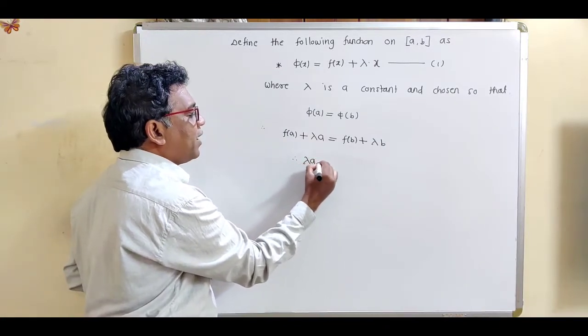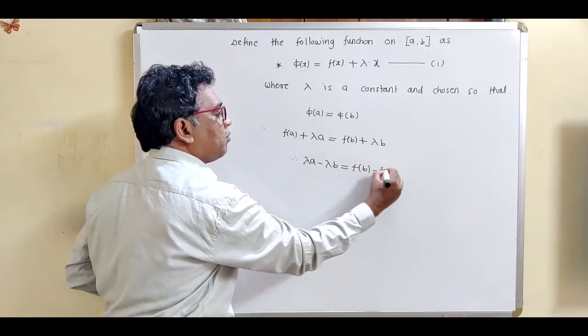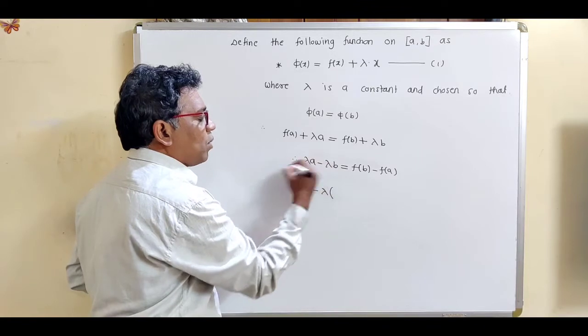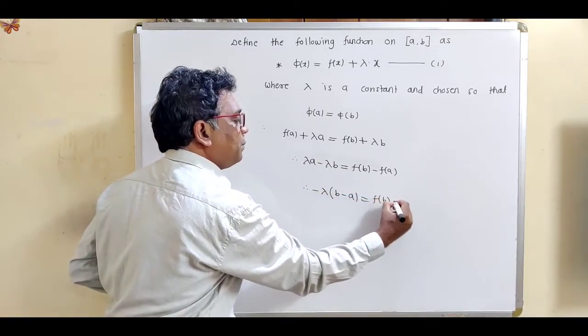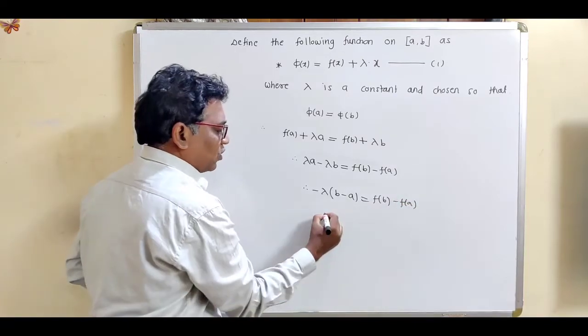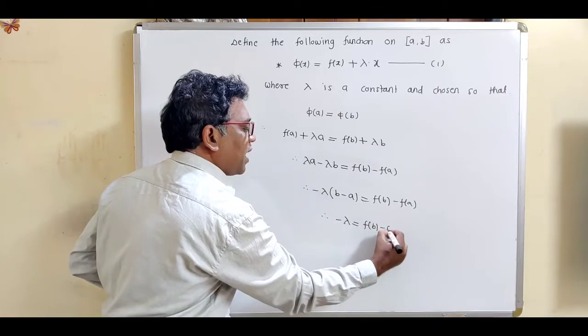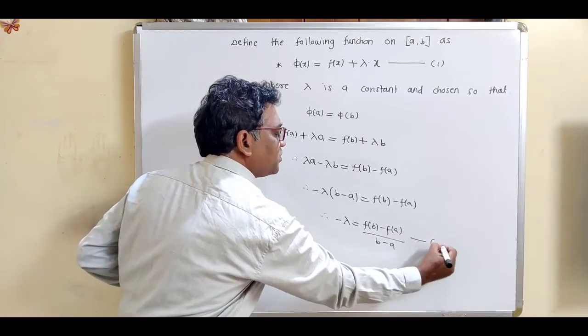So this is lambda A minus lambda B equal to FB minus FA. So let us take minus lambda as a common quantity. So minus lambda into bracket B minus A is equal to FB minus FA. So what is the value of minus lambda? This is equal to FB minus FA divided by B minus A. So this is suppose equation number 2.